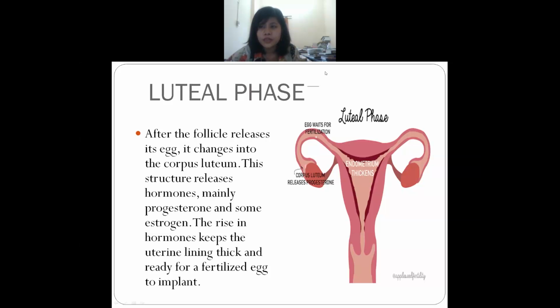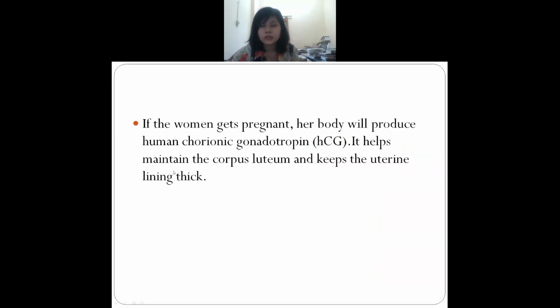And in this luteal phase, a woman will get ready for being pregnant, for the egg to get fertilized and to implant. Basically it means to get pregnant. And what happens after that? When a woman gets pregnant, human chorionic gonadotropin, also known as HCG, will be released from her body.